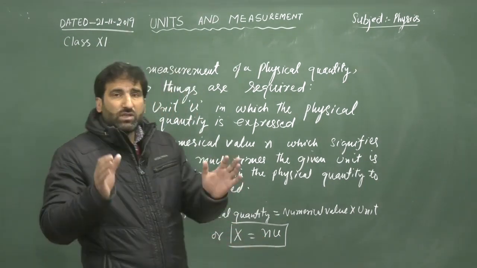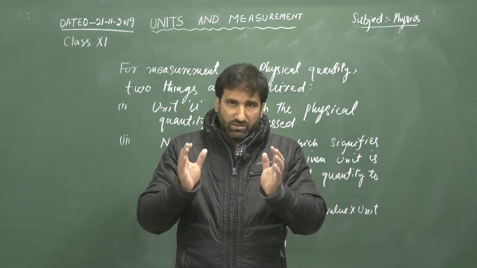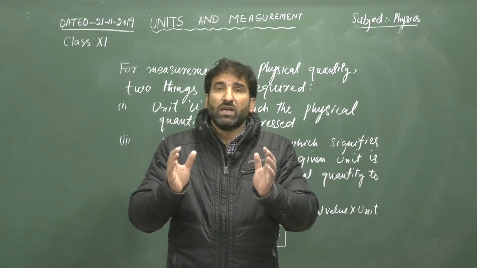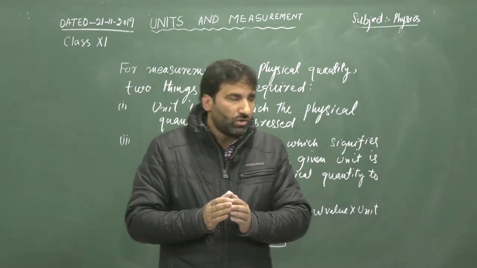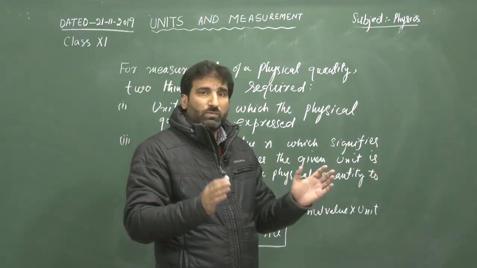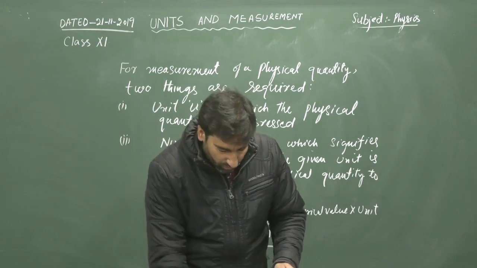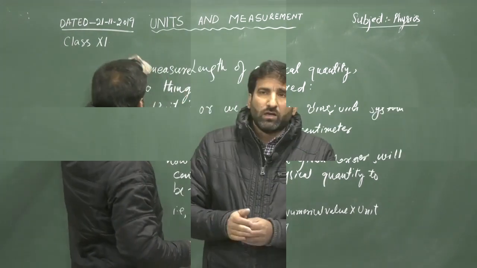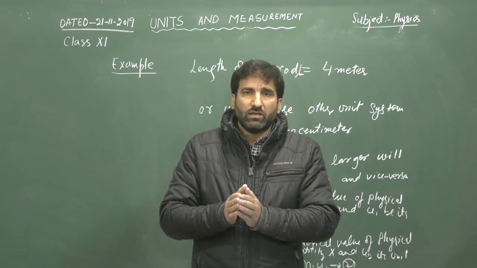So the two essential things used for measurement are the unit and the numerical value. Let us take an example of how these two things are required to measure a physical quantity.